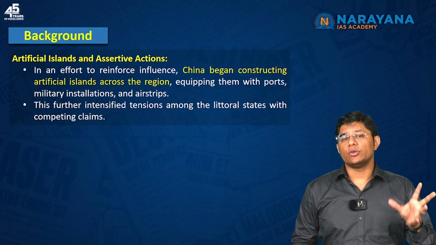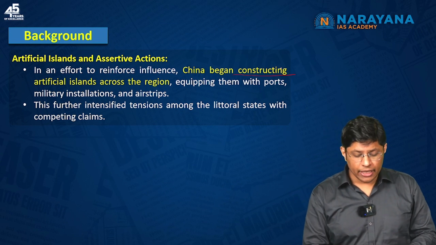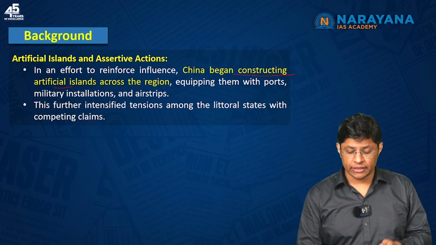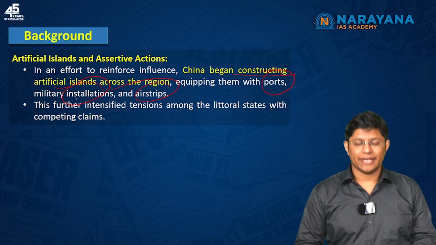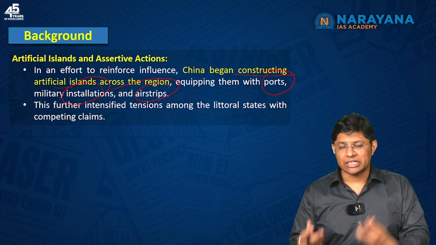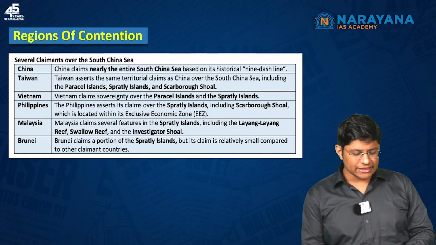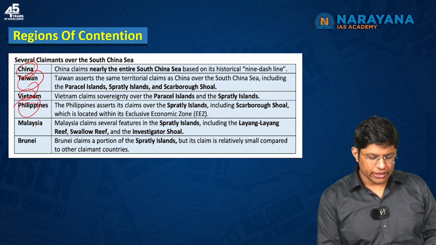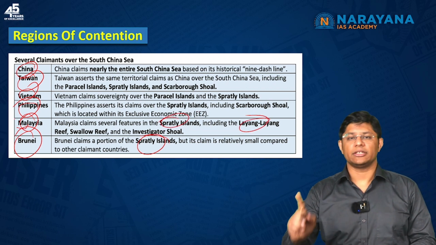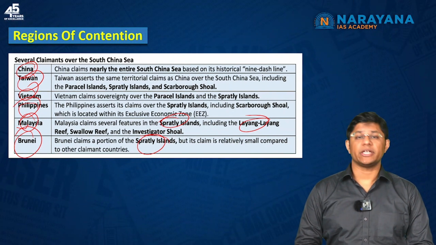Now, in an effort to reinforce its influence over these contested islands, China began constructing artificial islands across all the contested islands. For example, they are equipping them with ports, military installations, and airstrips. This has further fueled tensions between China and Southeast Asian countries like Malaysia, Philippines, etc. These are the countries, Vietnam, Philippines, Malaysia, Brunei, and these are the islands that these countries have conflicts with China over, right? It is important to understand why India has helped the Philippines with the Brahmos supersonic missiles.